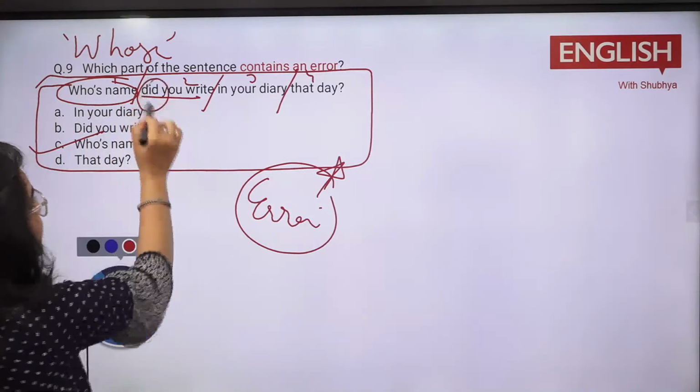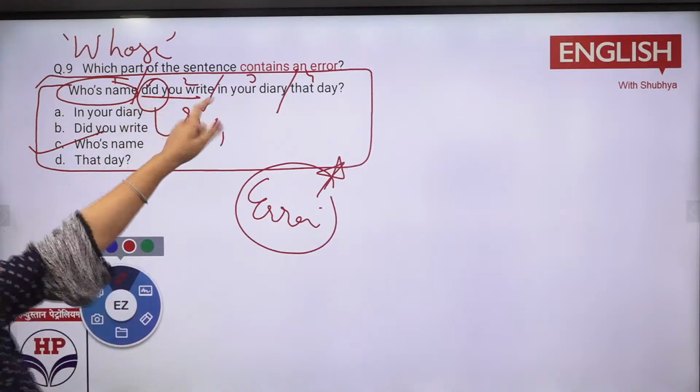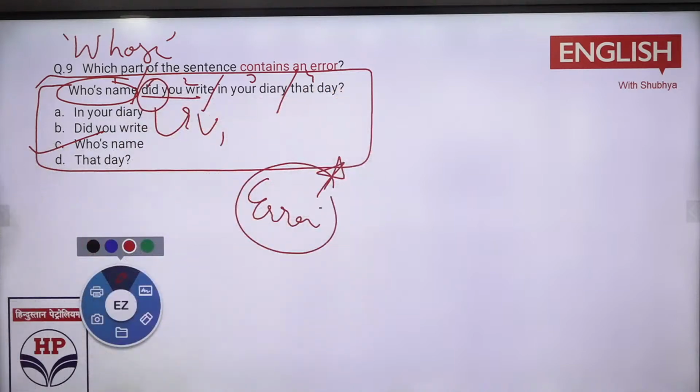Did है तो क्या आना था? Obviously verb की first form आनी थी, simple basic form आनी थी. तो right आया, wrote नहीं आया. That is why wrote is not there. In your diary that day, that is a preposition in your diary, and that day comes for the day. So that is very simple now.